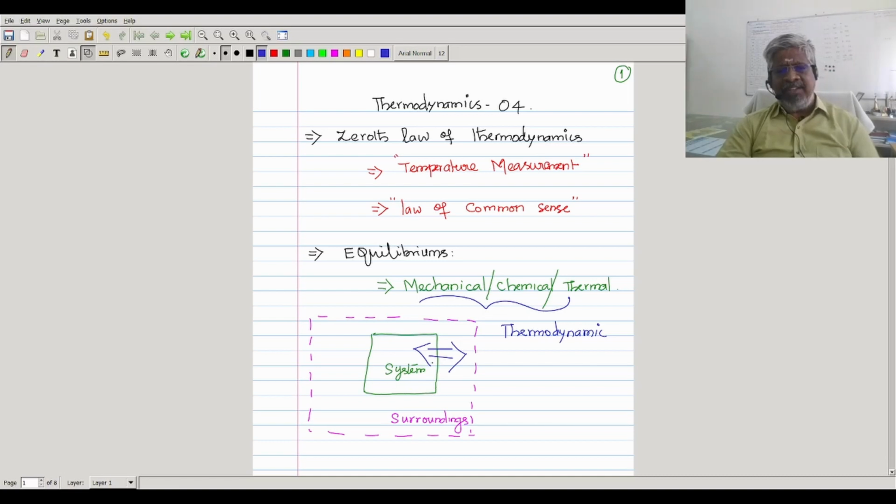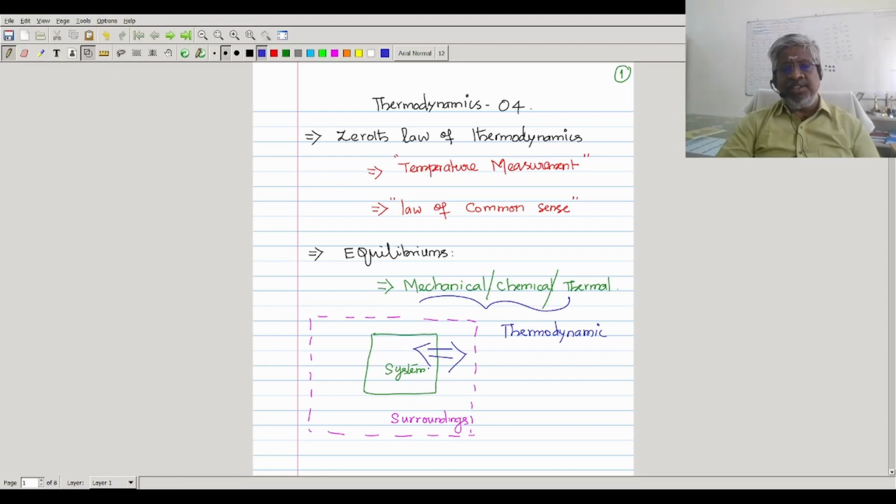Whenever there is no interaction in terms of heat, meaning the system and surroundings are both at the same temperature, then we can call it thermal equilibrium. If no chemical reaction occurs, and no species is crossing the boundary from the surroundings to the system or from the system to the surroundings, then we can call that chemical equilibrium. If the system is not expanding, the system is not doing any work on the surroundings, and the surroundings are not doing any work on the system, then we can call it mechanical equilibrium.